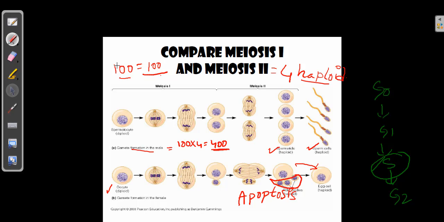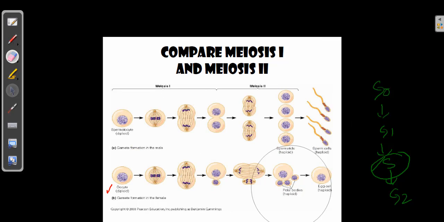So be clear with this. If it is a female division, it is going to produce only 100 ovules, 100 ovum, I'm sorry. And here in the male, it will produce 400 gametes. So this way meiosis is very unique in both male and female organisms.